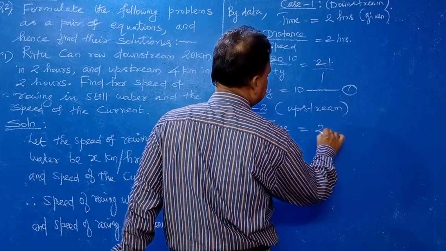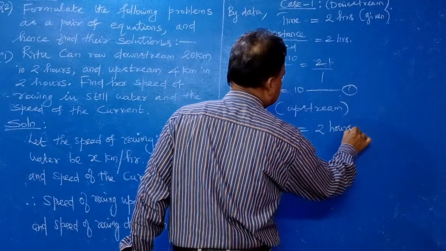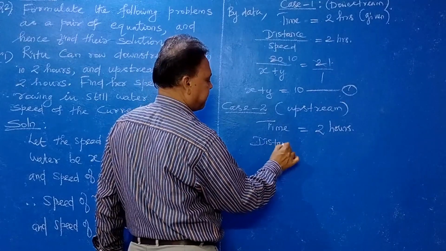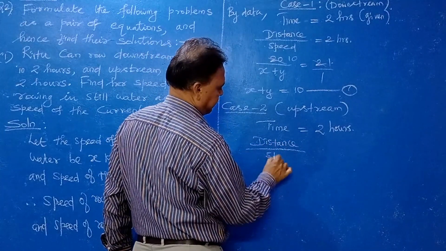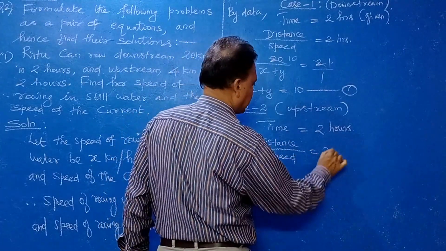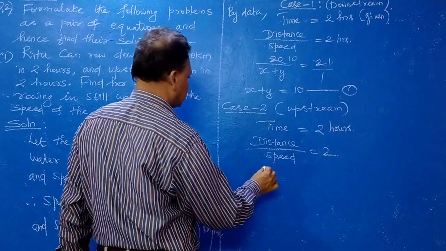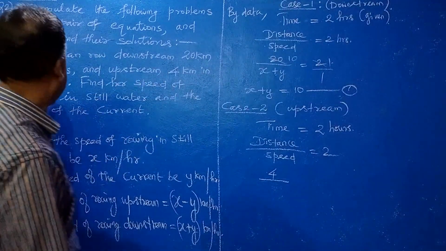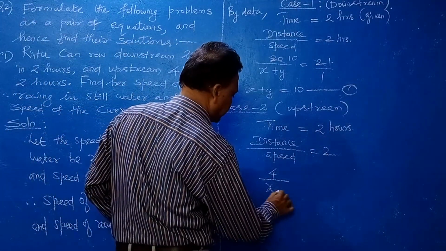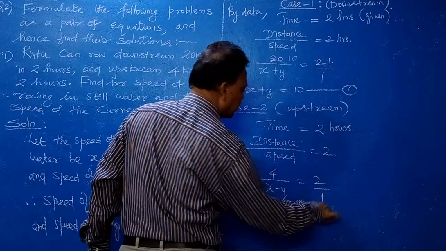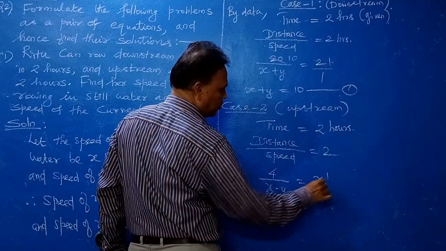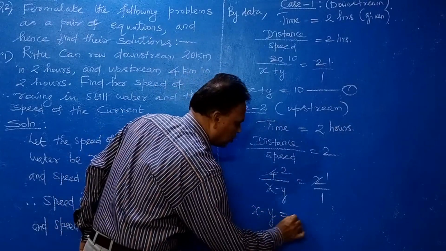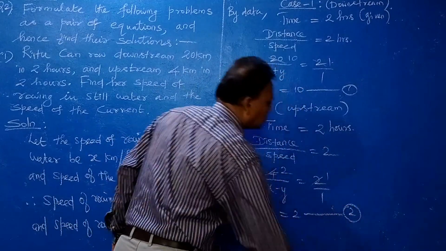So the same hours, 2 hours. What's the time? Distance by speed. So here the distance is 4 km, and the speed upstream you take x minus y, that is equal to 2. Here also 2 table, it will go 1 time, it will go 2 times. So cross multiply means x minus y equal to 2. This is equation number 2.